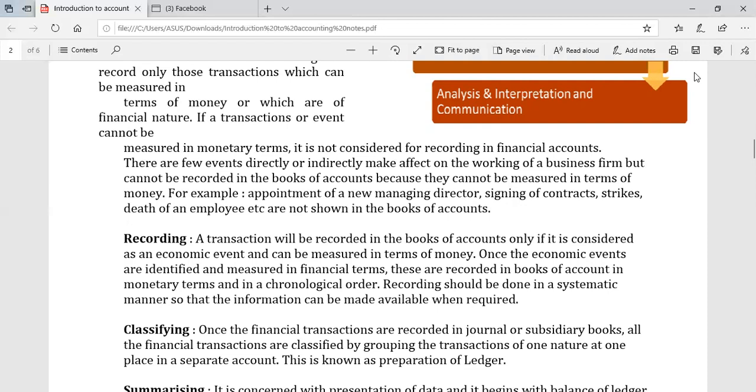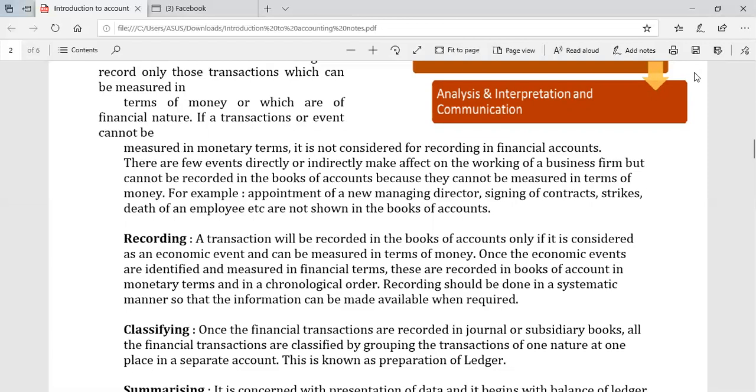So now it's very simple. Now, the third step is what? Recording. First we identified, then we measured, so now the third step is recording. What is recording here? A transaction will be recorded in the books of account only if it is considered as an economic event and can be measured in terms of money, which we already studied in the previous two steps.